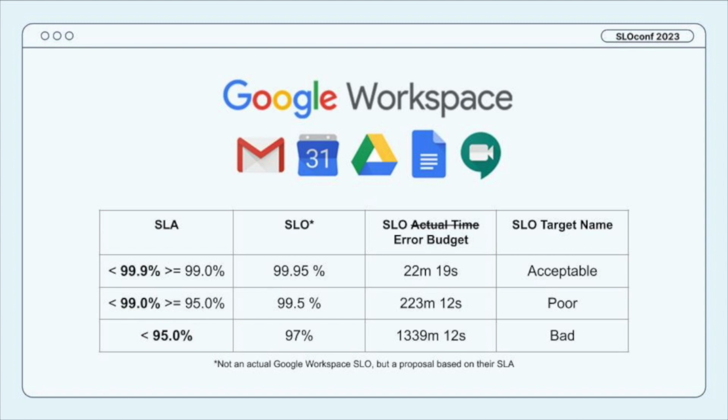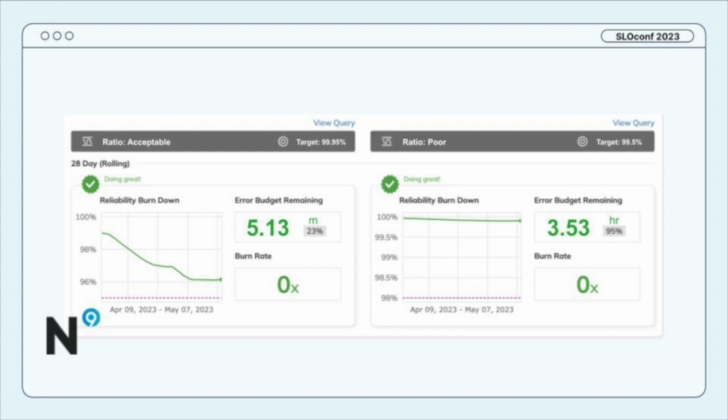And so if we look at this in terms of an actual SLO, I'm going to take the first 2 lines here where we use acceptable and poor experiences, and you see how it affects our error budget. So in this example here, which I just pulled from like a Nobl9 dashboard, you could see I've got my 2 targets, acceptable and poor, and my chart is showing that I was almost exhausting my error budget.